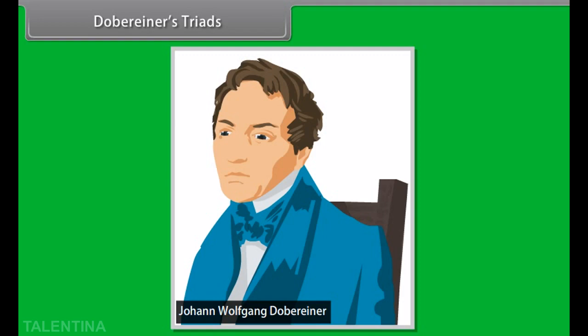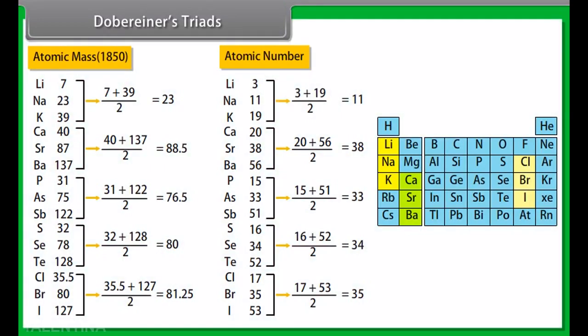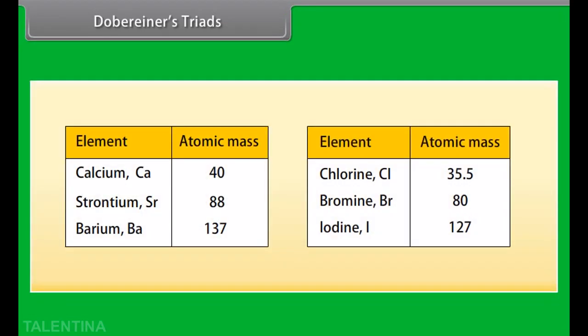He named them triads. He observed that the atomic mass of the middle element of a triad was equal to the arithmetic mean of the atomic masses of the other 2 elements. For example, in a triad of calcium, Ca 40, strontium, Sr 88, and barium, Ba 137, the mean of the atomic masses of the first and third elements is equal to the atomic mass of the second element. That is, (40 + 137) / 2, which is 88 u.